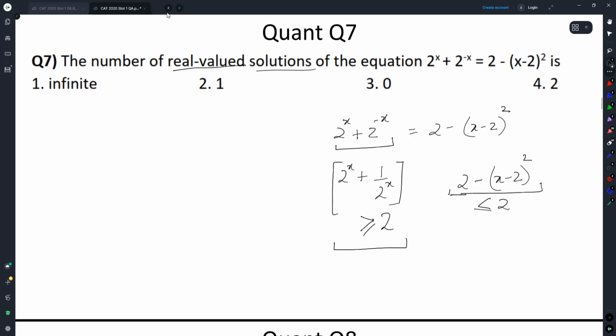For the LHS to become equal to 2, 2 raised to the power x would have to be equal to 1 by 2 raised to the power x, or x would have to be 0. Whole expression x minus 2 whole square has to be greater than equal to 0. This whole expression has to be less than equal to 2.